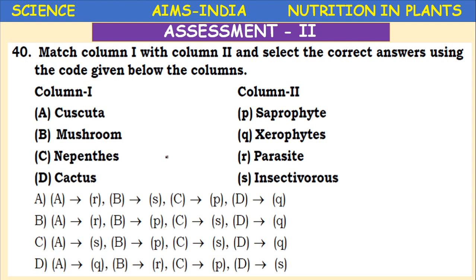Once again, a matching type question. Match column 1 with column 2 and select the correct answers using the codes given below the columns. Column 1: Cuscuta, mushroom, Nepenthes, cactus. Column 2: saprophyte, xerophyte, parasite, insectivore. Easy, very easy one. What is Cuscuta? Cuscuta is a parasite, isn't it? Then mushroom is a saprophyte.